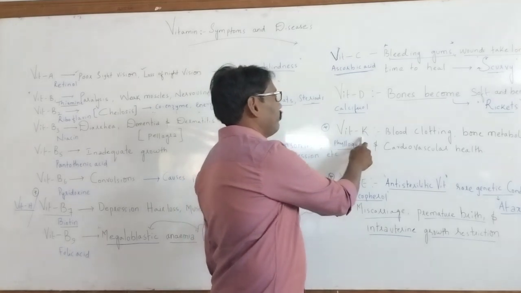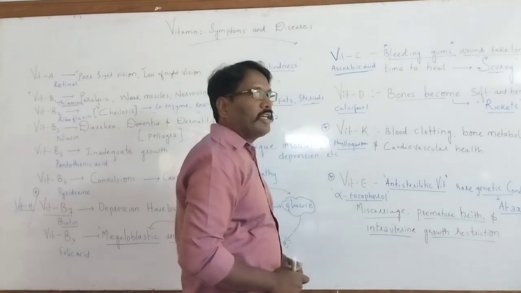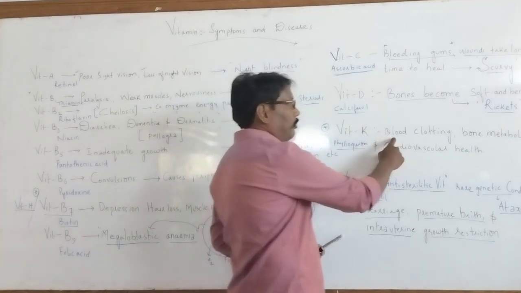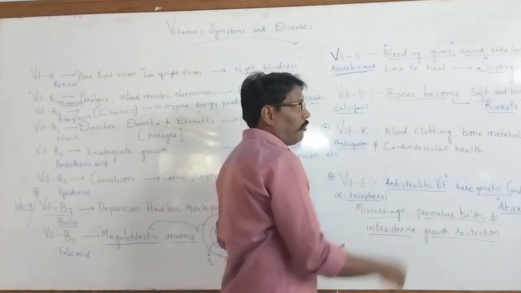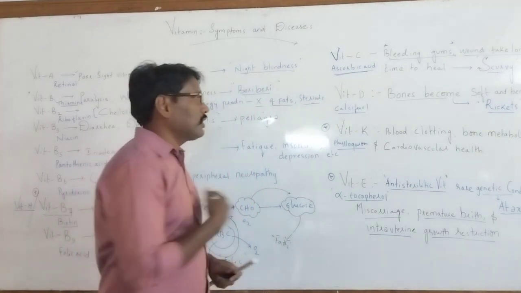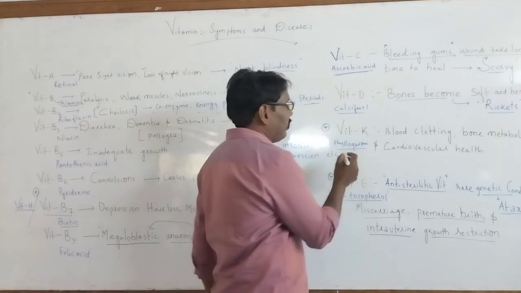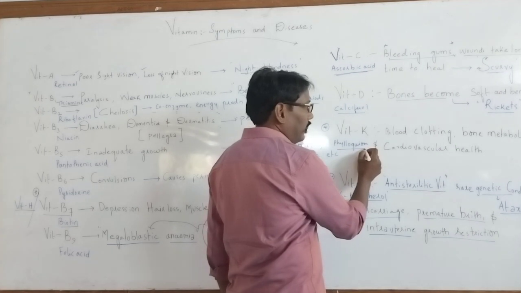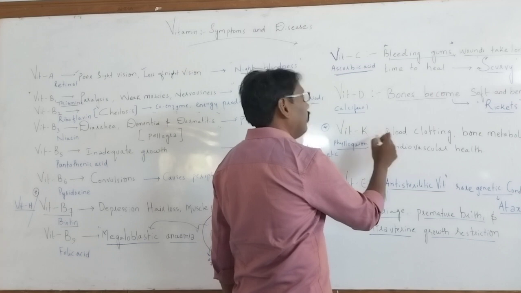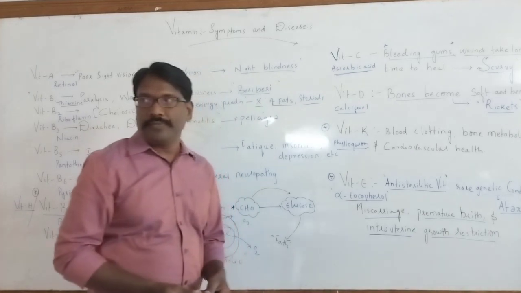Now vitamin K. Vitamin K is also known as the coagulatory vitamin. If vitamin K is not there in your body, blood clots cannot form, bone metabolism cannot occur in proper condition, and even the cardiovascular system cannot function properly. Vitamin K is scientifically known as phylloquinone. If it is present in a proper amount, it helps the coagulatory system, so it is known as the coagulation vitamin. Are you getting the concept?